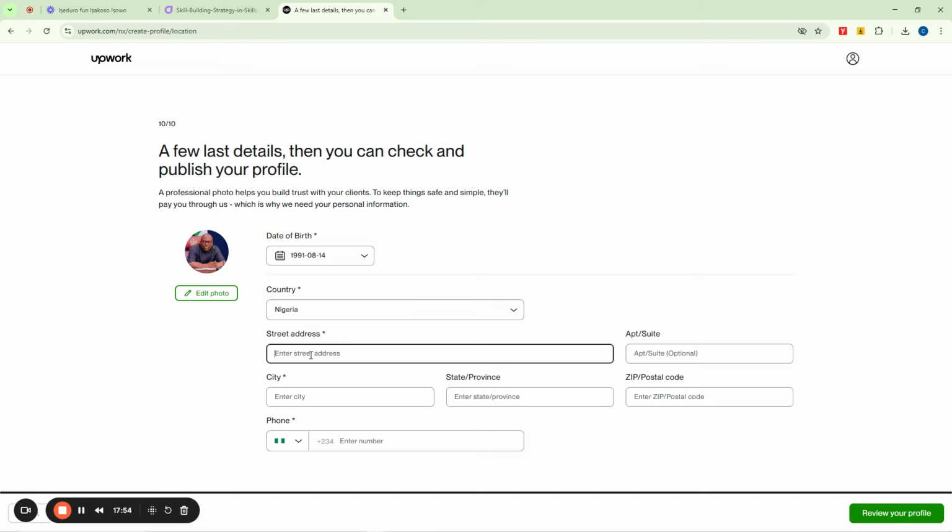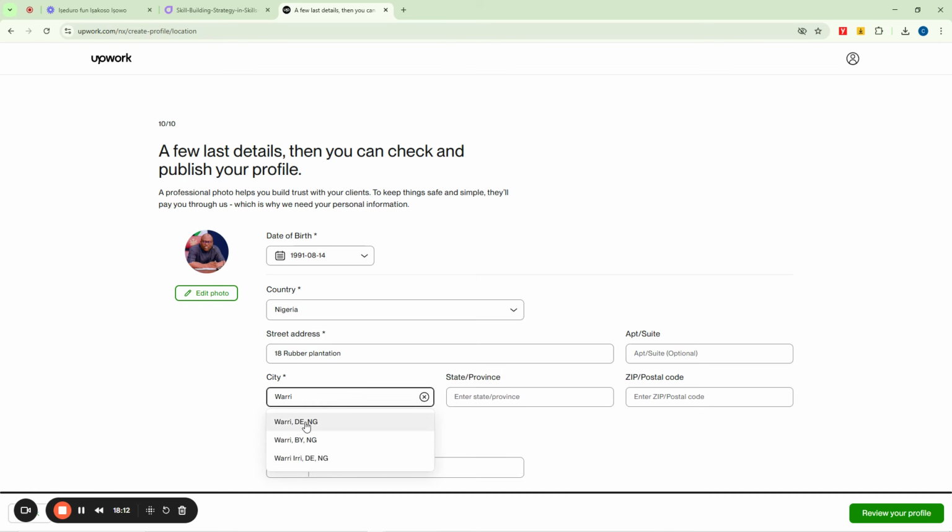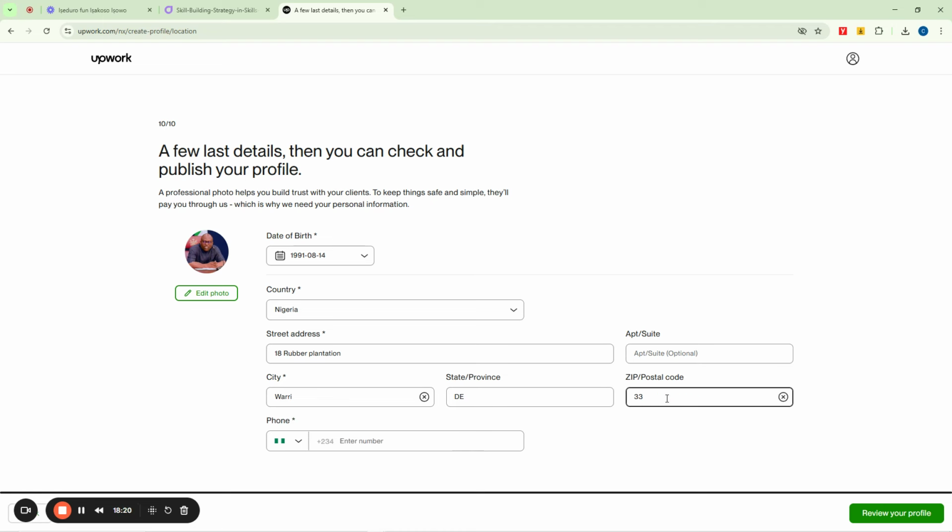Now the address can be anything. This can be where you are living. This can be your village name. This can be the street where you are living. So I'm just going to enter something there. Then the city can be Warri. Yeah, Warri is in Delta State, Nigeria. You can see that it has just automatically entered DE, which is for Delta State, and then the code can be entered. This is the code for Warri.